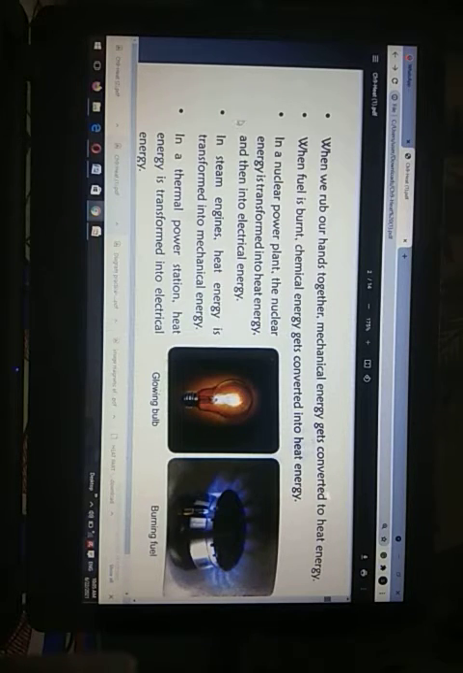Then that heat energy is converted into electrical energy. Like a hydroelectric power plant is used for producing electricity generated by flowing water, here it is a power plant which uses nuclear energy. A nuclear power plant has the nucleus of atoms, which has nuclear energy that gets transformed into heat energy, and that heat energy can in turn be converted into electrical energy. Understood? In steam engines, heat energy is transformed into mechanical energy.